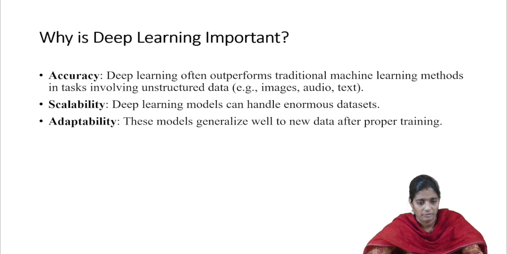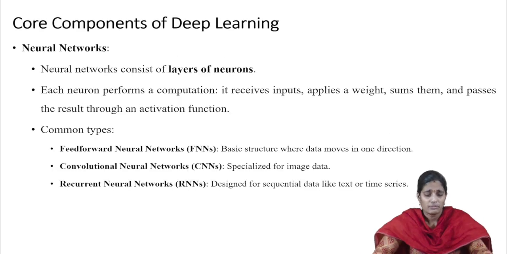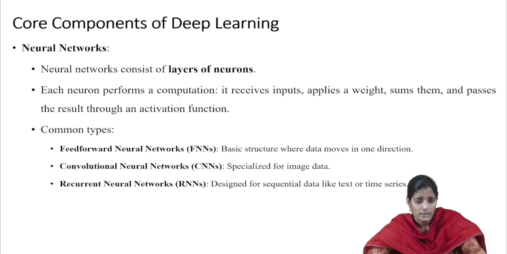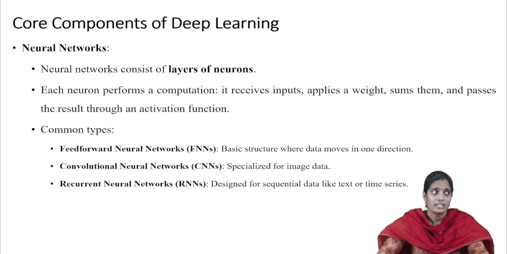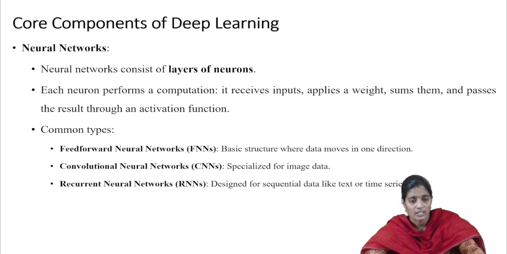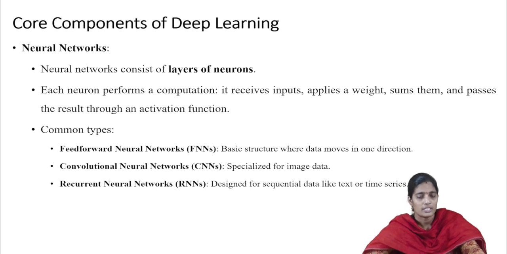or input. Coming to the core components of deep learning, there are several core components. First one is the neural networks. Here neural networks represent layers of neurons. Each neuron performs some specific task in terms of computation. First it receives the input. After that it applies some weights. We sum those weighted inputs. Finally we pass the result through an activation function.